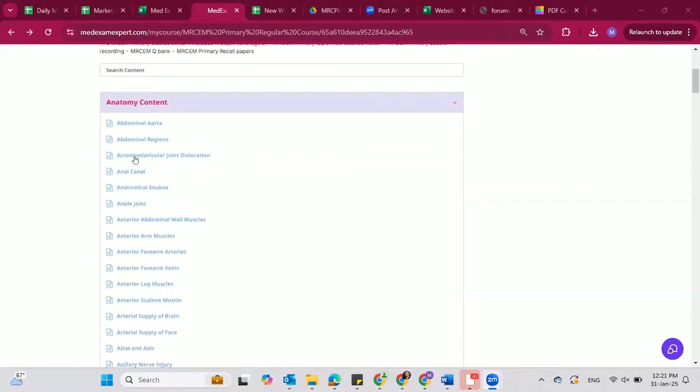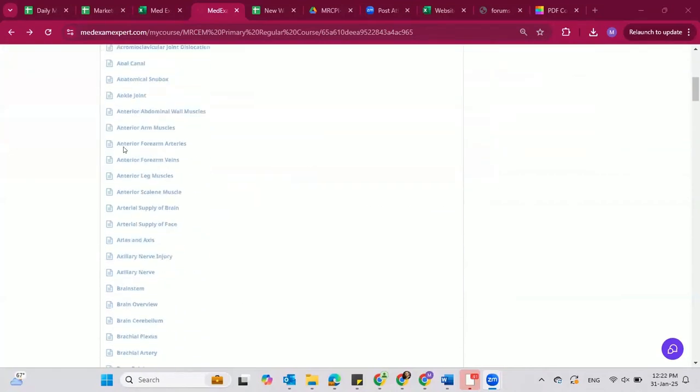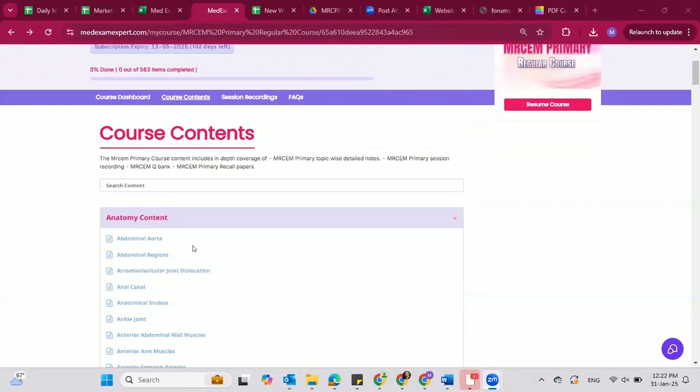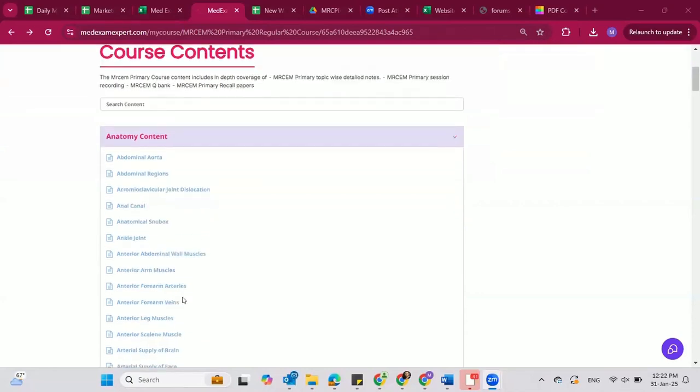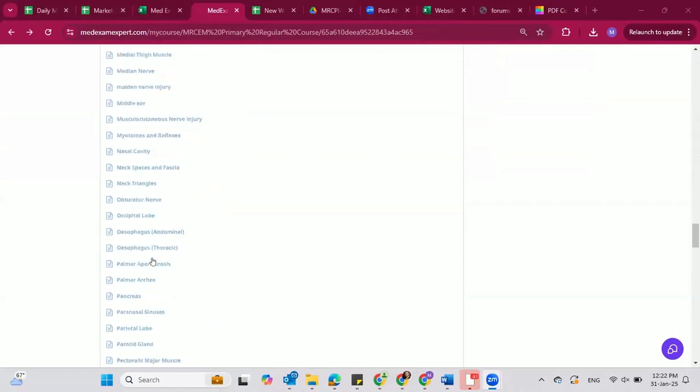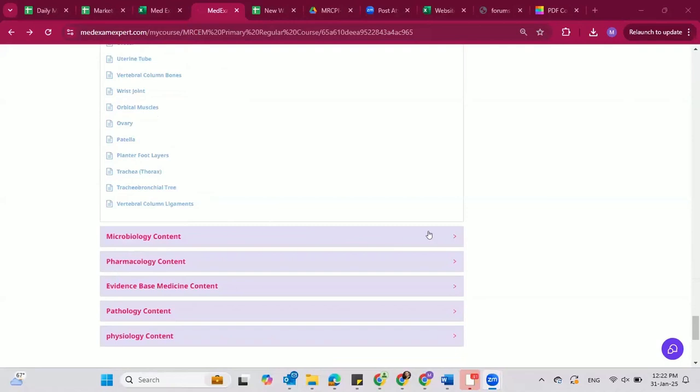So we will have basically the content here. You can see our website is alphabetically aligned. If we have the content for anatomy, all papers and all the module material relevant to anatomy would be uploaded here in alphabetical order. And with Control F, you can search for anything as a shortcut as well. You will have it all in this section. Below that, microbiology content starts.